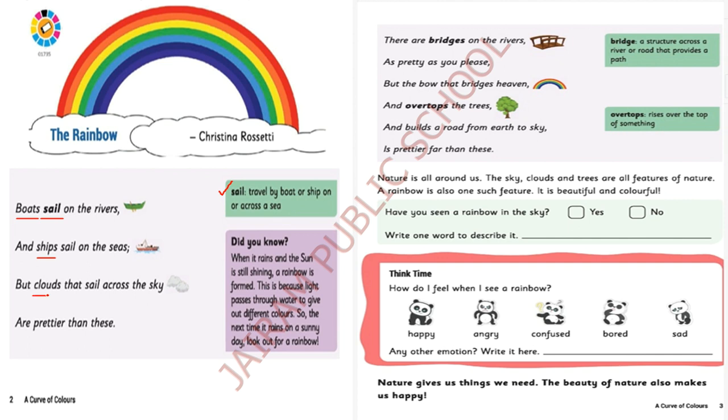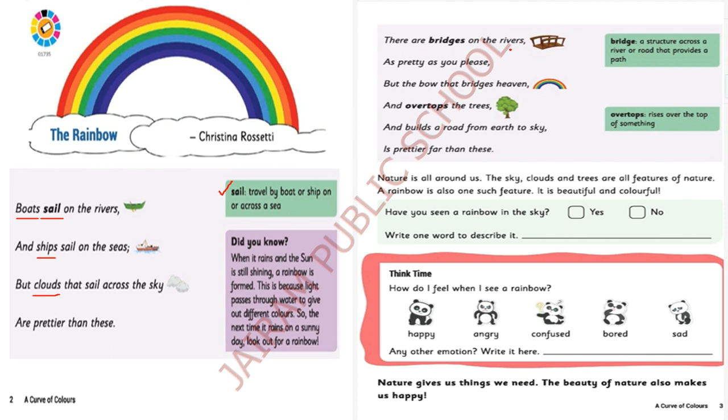But clouds that sail across the sky, clouds you know already where it will sail across the river, are prettier than this. Which is prettier? Clouds are prettier than the boat and the ship. So clouds are prettier than this.